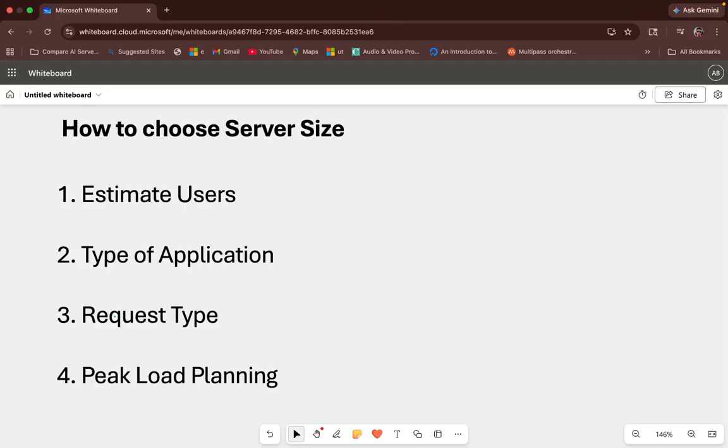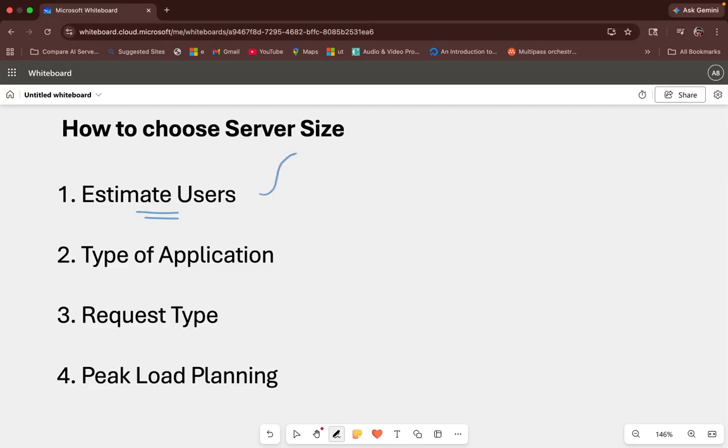So for server size, the first point that we have to cater to is to estimate users. For example, just like with a restaurant, if you are opening a restaurant in a remote location, then you are very much aware that not many people are going to come inside the restaurant. But if you are opening that restaurant in a very busy center of the city, you are very likely to attract a lot of customers. So this applies to servers as well.